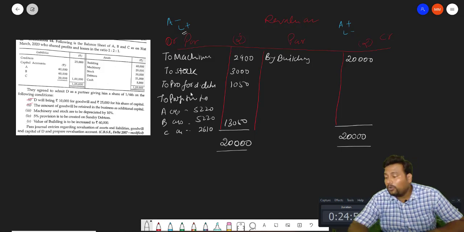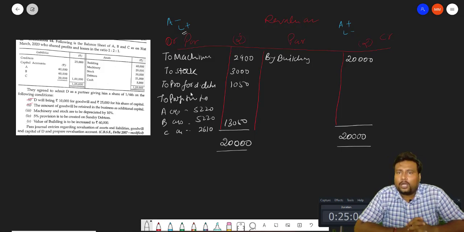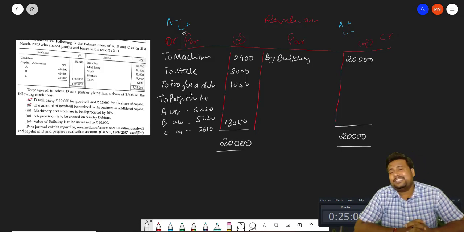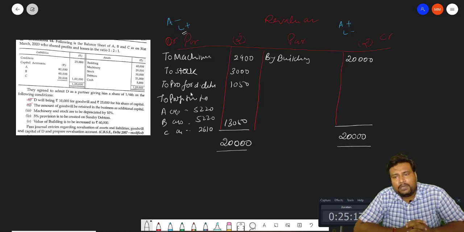This is the revaluation account. I hope this particular question is clear to you, how to pass the journal entry, how to pass the revaluation. Sir, is any specific sequence there for passing journal entries? No. There is no specific sequence. You can pass the goodwill entry first. You can pass the revaluation entry first. There is no specific sequence, but it is advisable that you start from the revaluation.